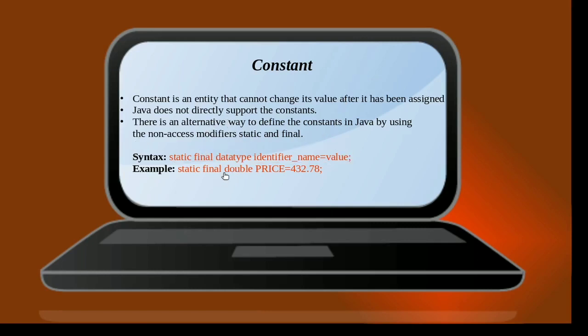For example, double price equals 432.78 is an instruction which tells the compiler to declare a variable by the name price, which is of double data type, and initialize it with the value of 432.78. However, once we add static and final before this instruction, we are turning this variable into a constant.